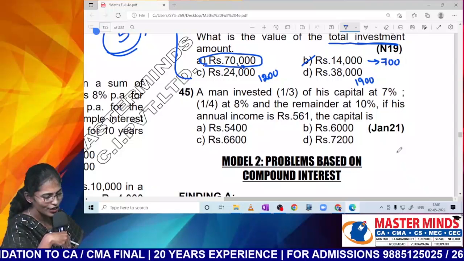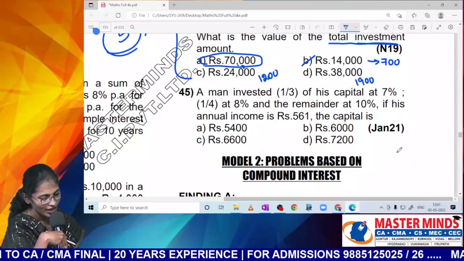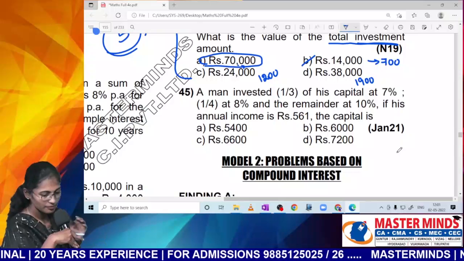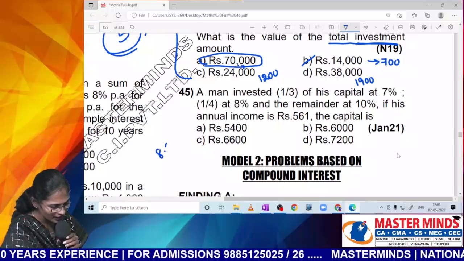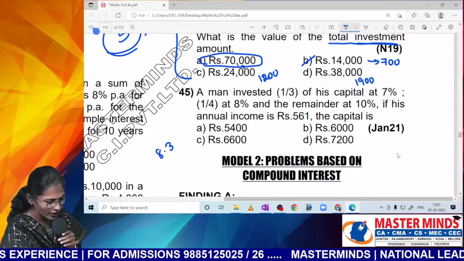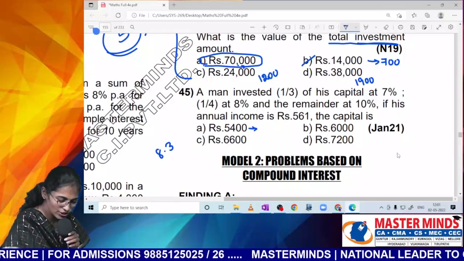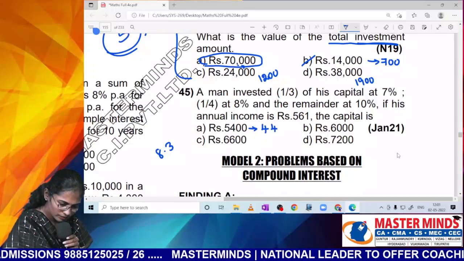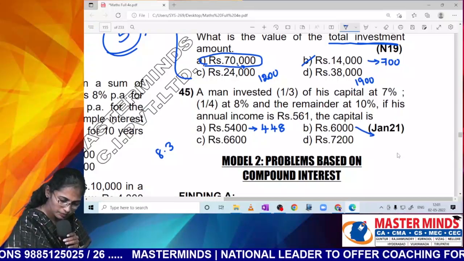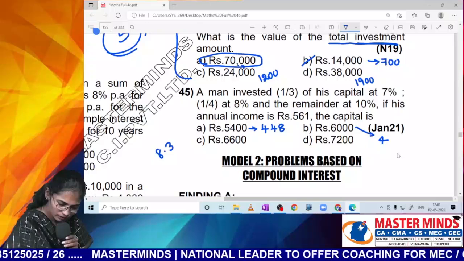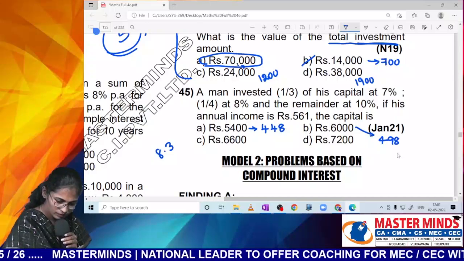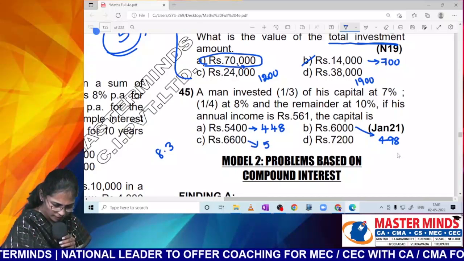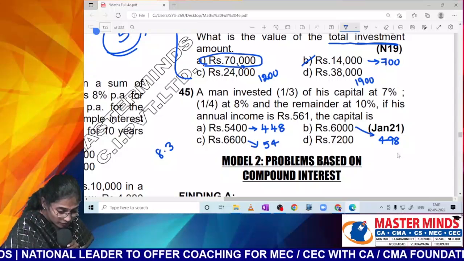A or B or C or D? A or B or C or D? You took what rate of interest, Nana? 8.3%, right? 8.3% of 5,400 is how much? 4? This one? This one? 5?